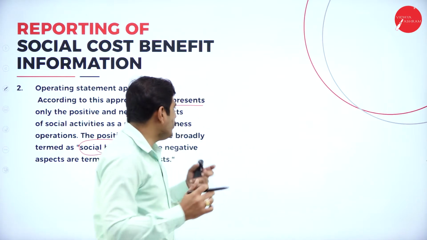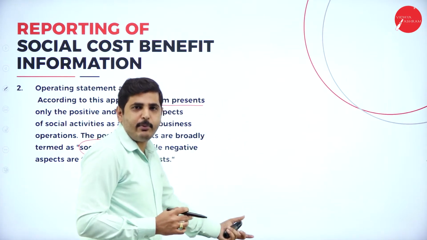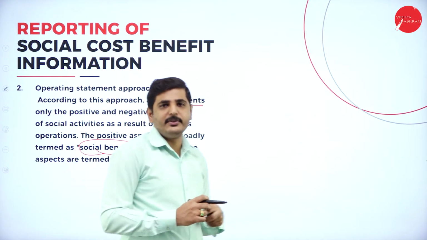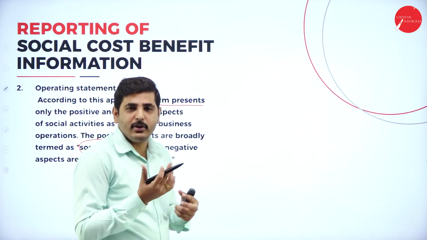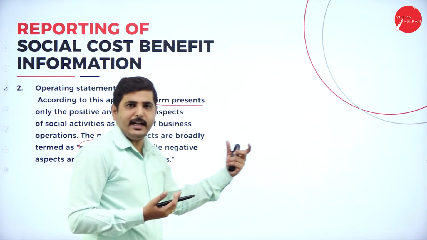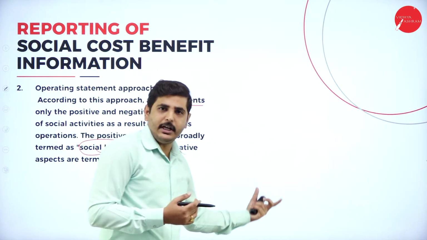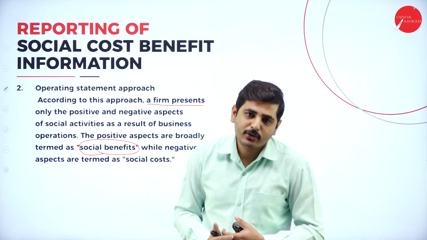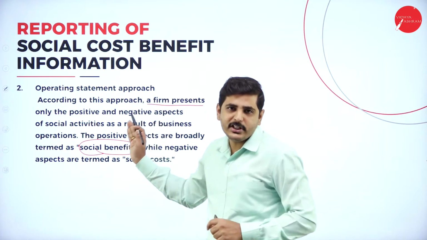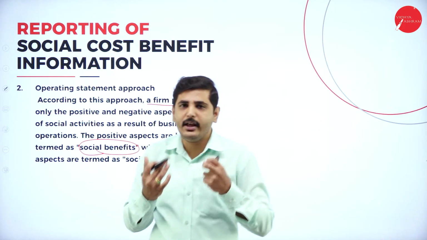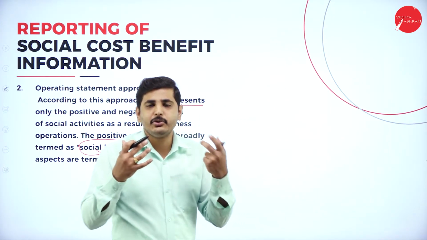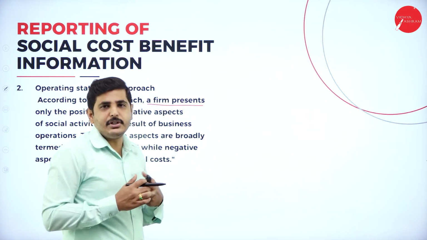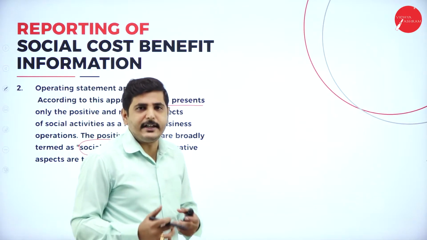So we have to make two columns. What are the positive aspects from our business? What are the negative aspects of our business? When you compare both positive and negative, the positive side should be more than the negative side. That means we are contributing to the society. What we are giving to nature should be more than what we are taking from nature and from society.